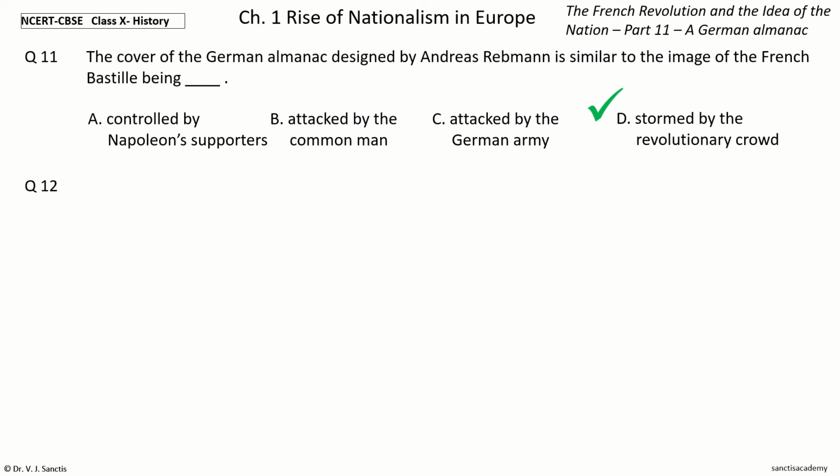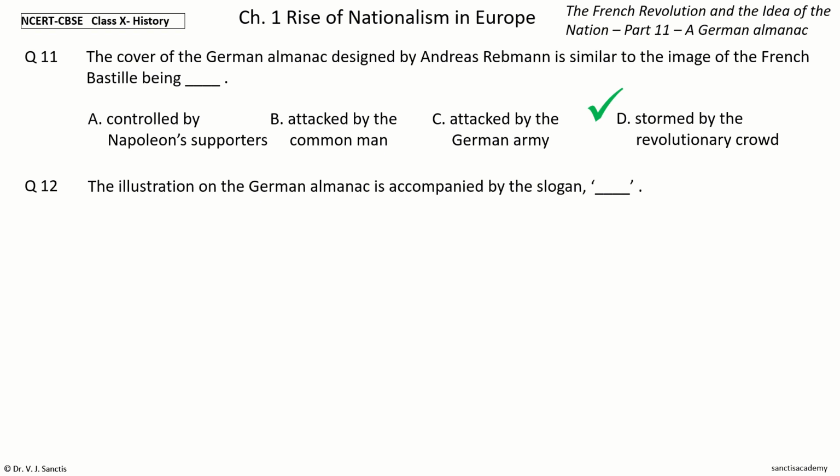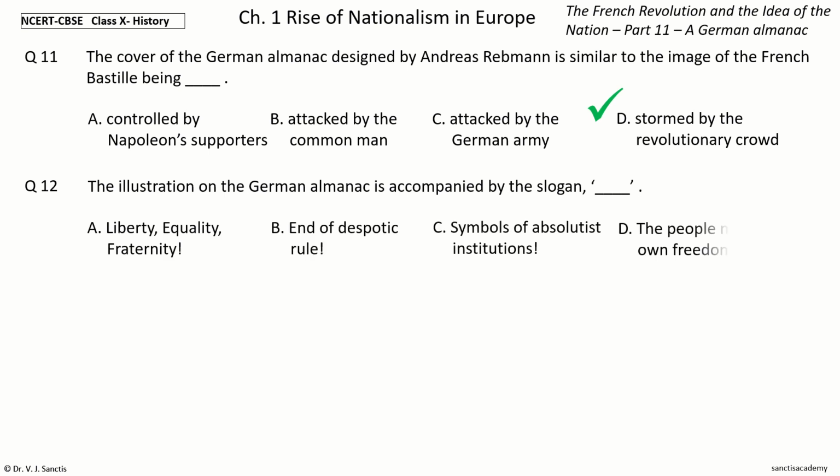Question 12. The illustration on the German almanac is accompanied by the slogan dash. The options are liberty, equality, fraternity, end of despotic rule, symbols of absolutist institutions, the people must seize their own freedom.